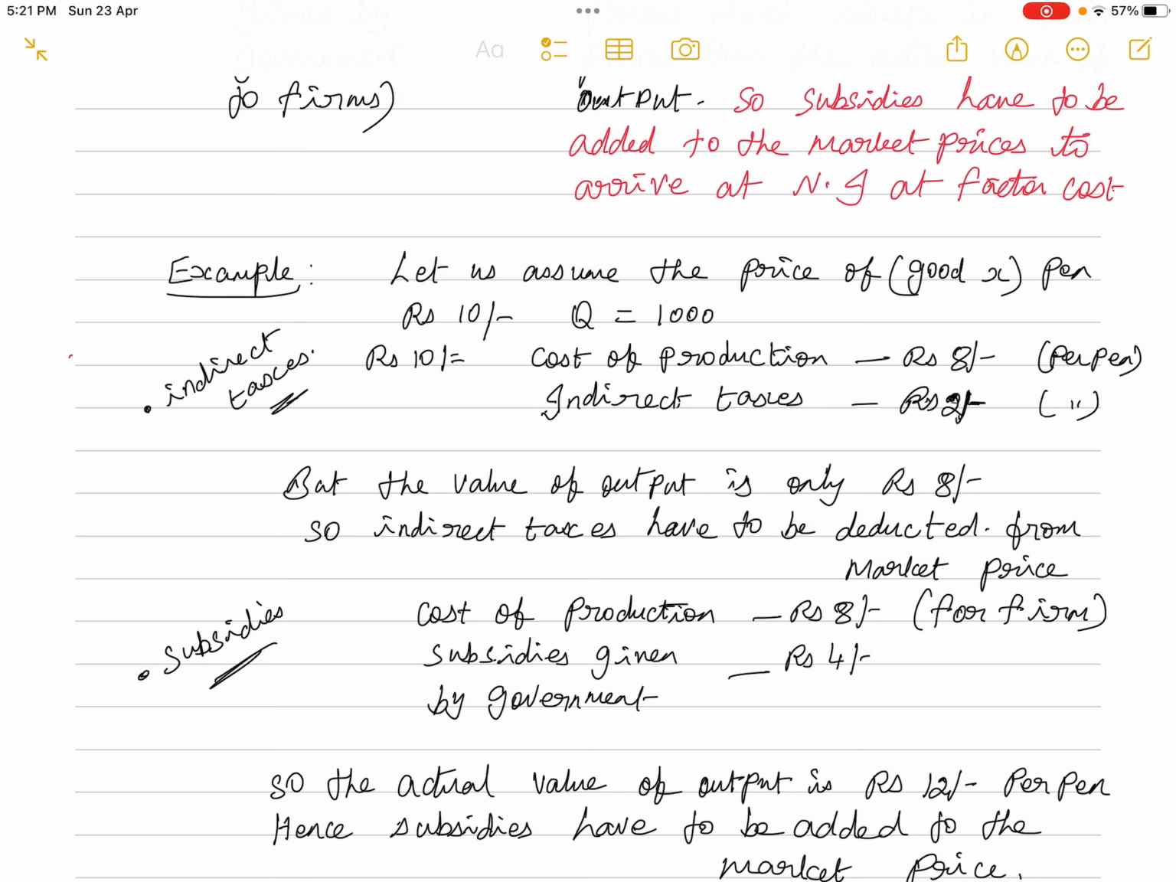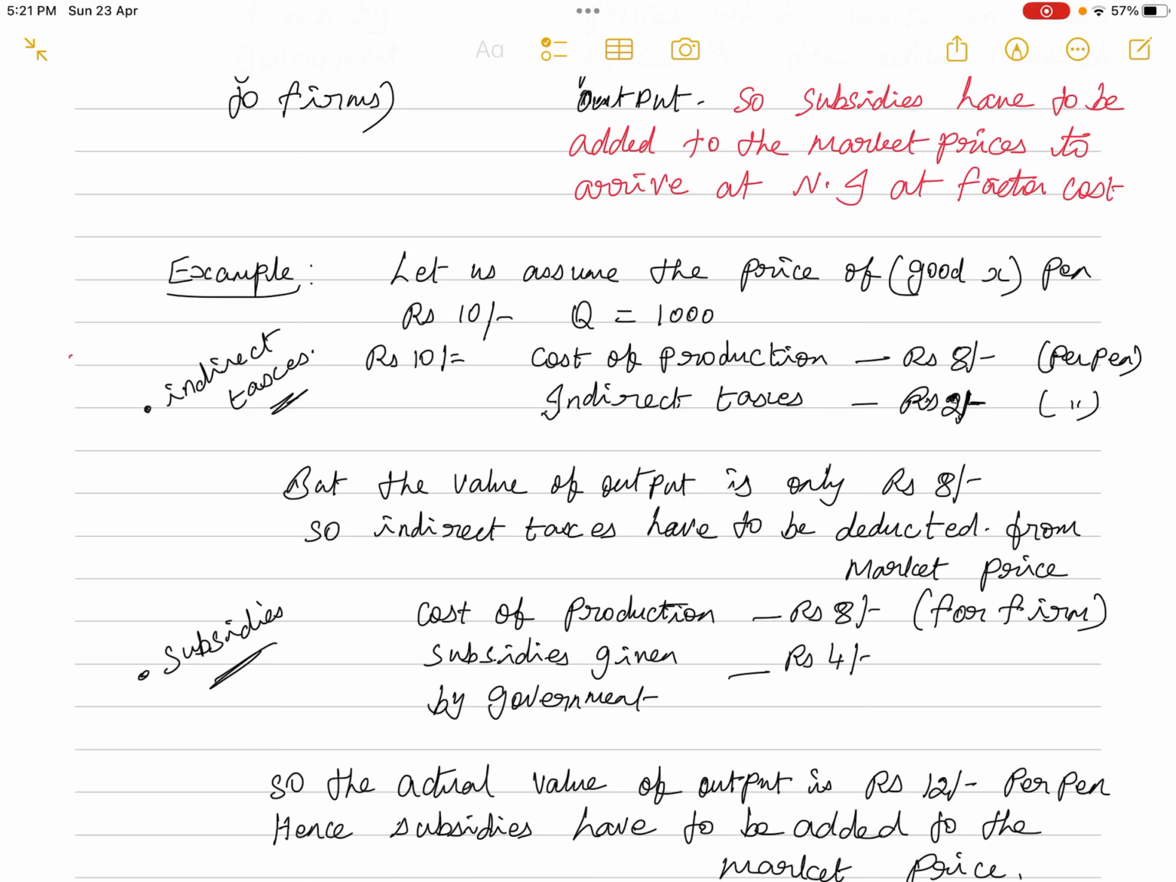normal profit. So the cost of production for the producer, to put it very simply, happens to be rupees 8, plus he is paying 2 rupees extra to the government in the form of indirect taxes. So in total, the 10 rupees is whatever he is charging per pen.